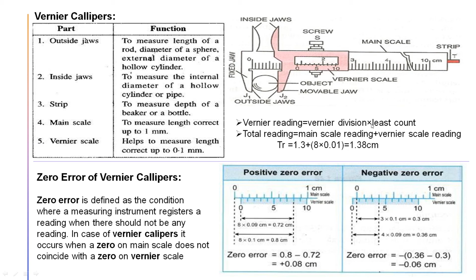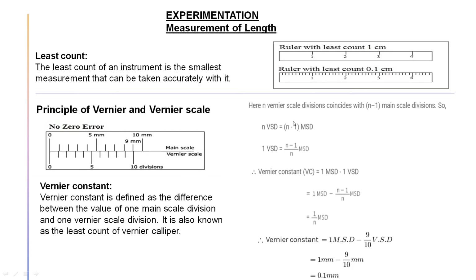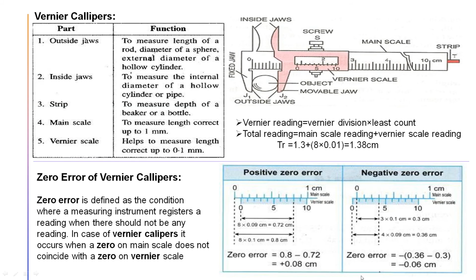And then along with 8 we have to multiply the least count, then we'll get the vernier reading. What is our least count? Our least count we have calculated earlier, that is 0.1 millimeter. 0.1 millimeter means 0.01 centimeter. Now the main scale reading is 1.3, the vernier division is 8 into the least count 0.01, and the total reading will be 1.38 centimeter.